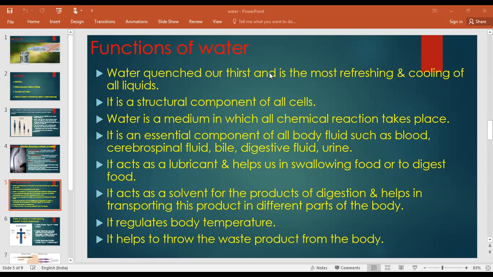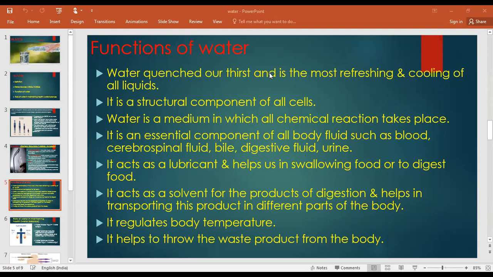Our cells are made up of water. Okay, means structural components. The cells are not made up of only water, they are made up of proteins, but besides the protein, we also have water content within the cell. Third one, water is a medium in which all the chemical reactions take place. All the various chemical reactions taking place inside our body, the medium is water.